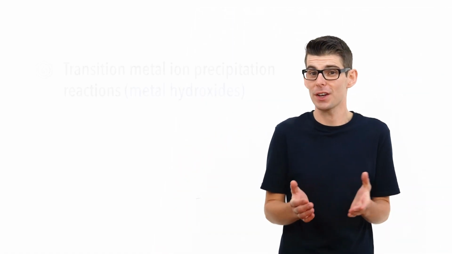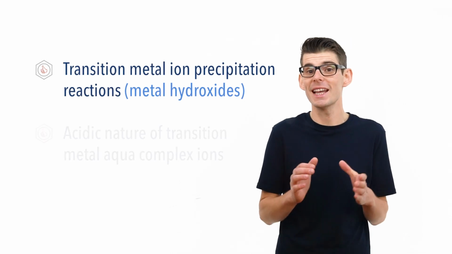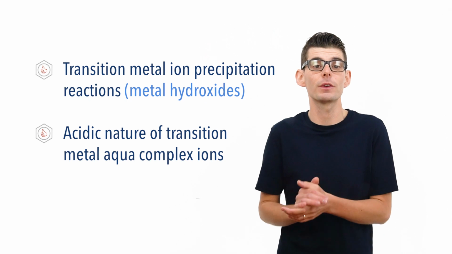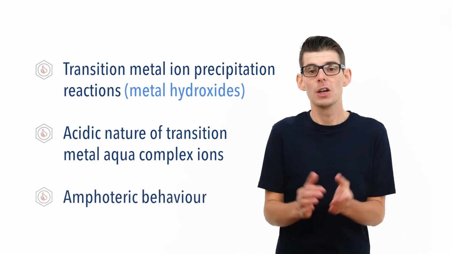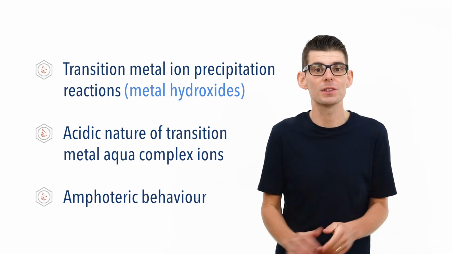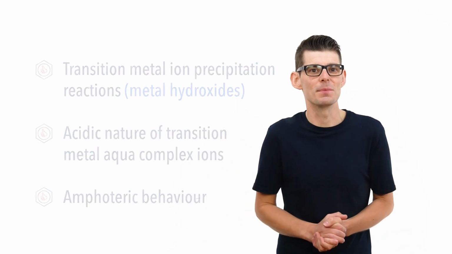In this video, we're going to look at metal aqua ion precipitation reactions. We're going to talk about what metal aqua ion precipitation reactions are, the acidic nature of transition metal aqua complex ions, and amphoteric compounds. Complex ions and ligand substitution have been covered in separate videos. Check the links in the description below.